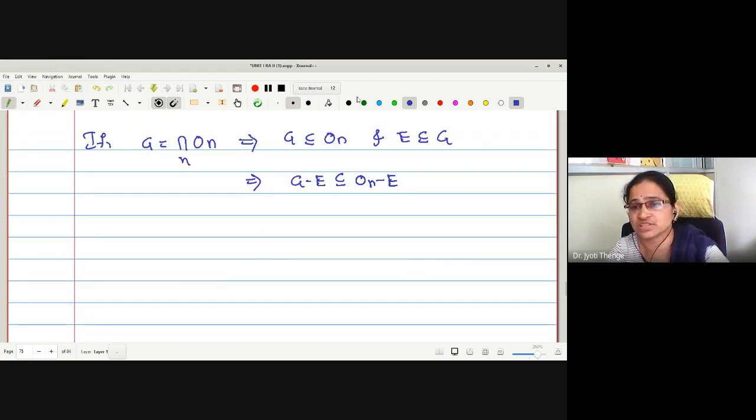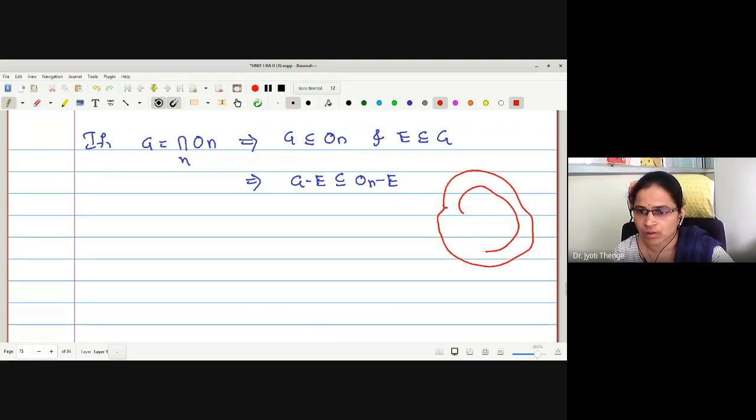Let me show you with the sketch. See what is the situation. This is E. What is given? E is in G, right? But G is in every ON, for all N. What is the G minus E part? This is G minus E, correct?